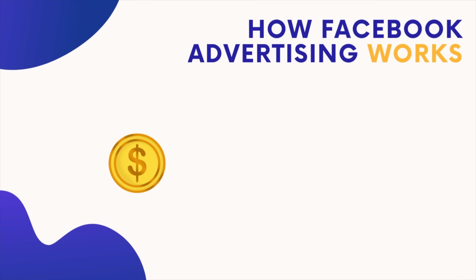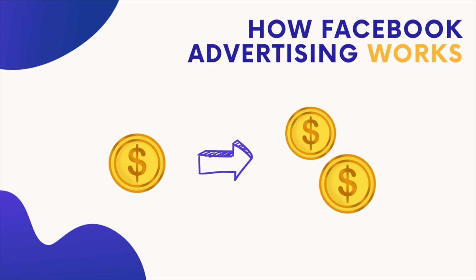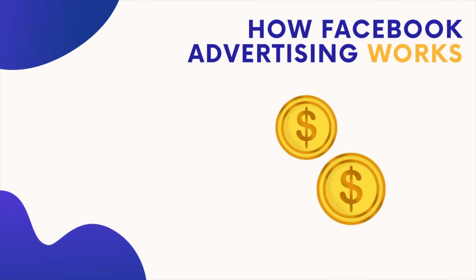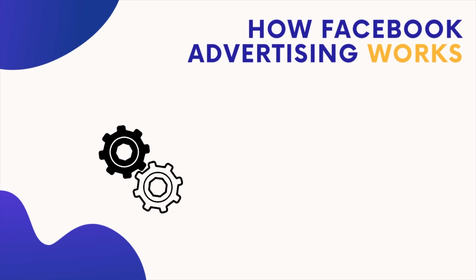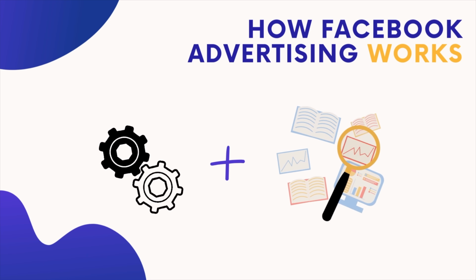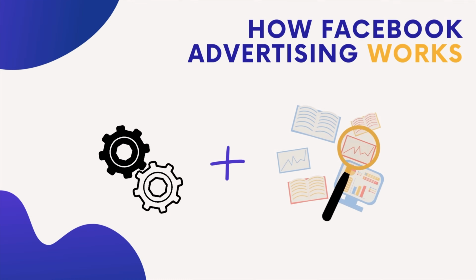So how does Facebook advertising work? It's basically a machine. I want to put $1 in to the machine and I want $2 to come out. To do this, we need to make sure that we have the correct settings and also the correct creatives within the ad account to get the best performance, because Facebook wants you to make money. However, if you give it the wrong settings and wrong creative, it just won't be able to do that for you. And that's what we're going to go over today.